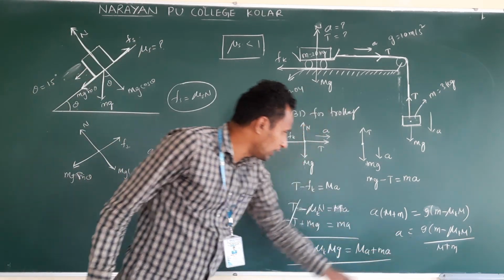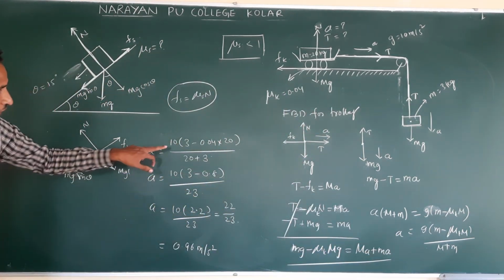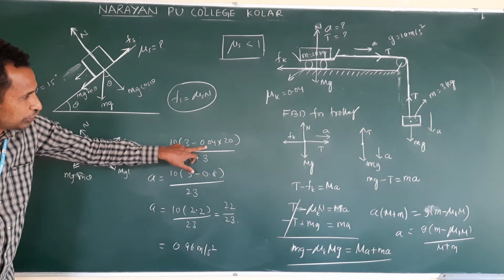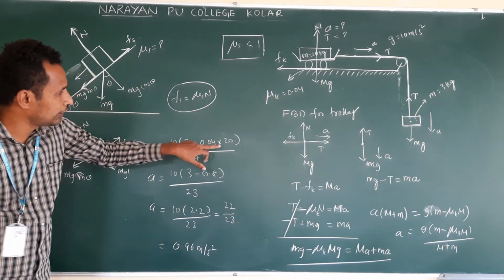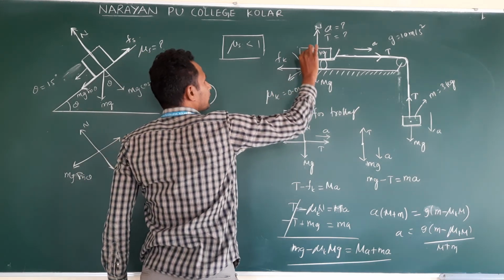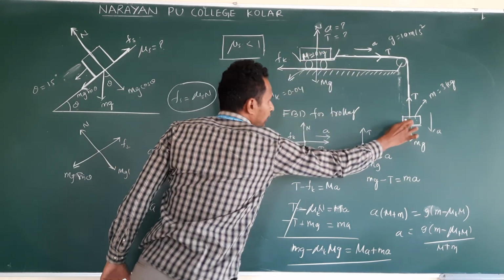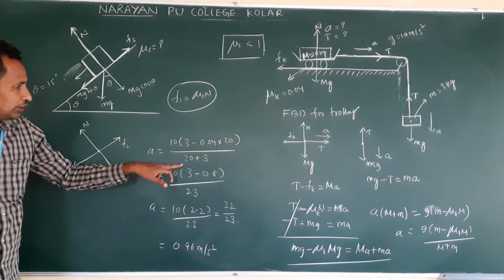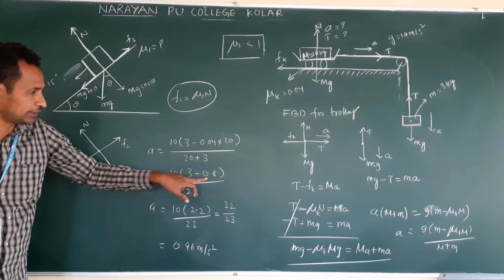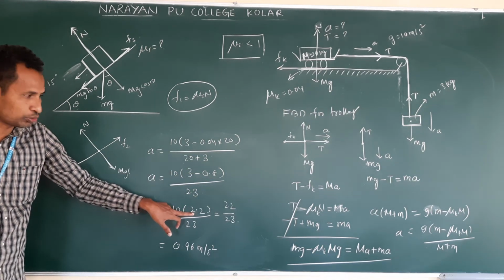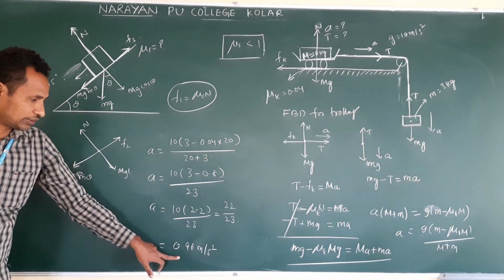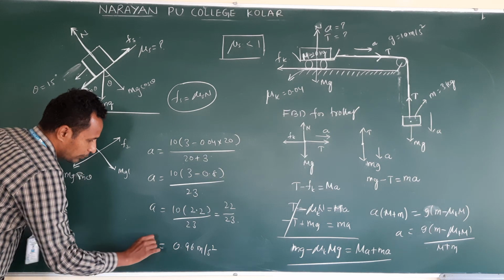See, according to this formula, I substitute values. G value 10, small m value 3, minus, what is the mu k value? 0.04. Okay? Capital M is the trolley mass, small m is this mass. 20 plus 3. 10 into 3, minus 0.04 into 20, that is 0.8. 3 minus 0.8 is 2.2. 20 plus 3 is 23. Substituted, we got 0.96. So 0.96 meter per second square.